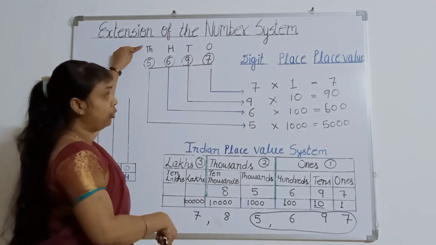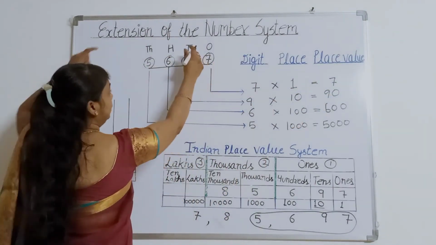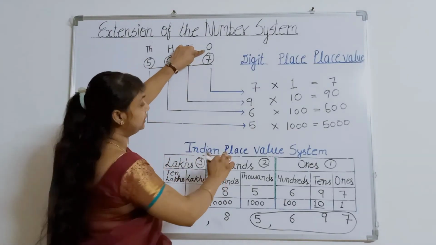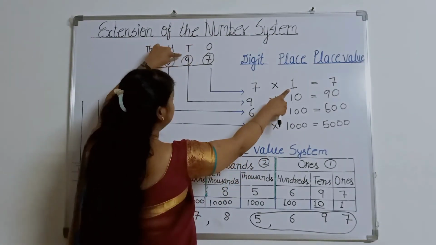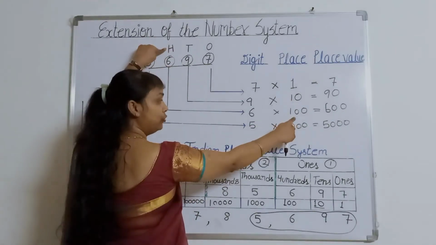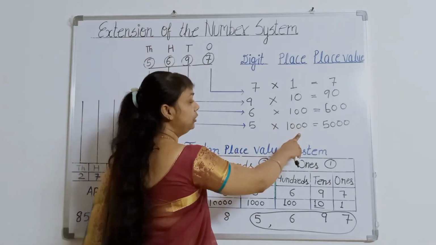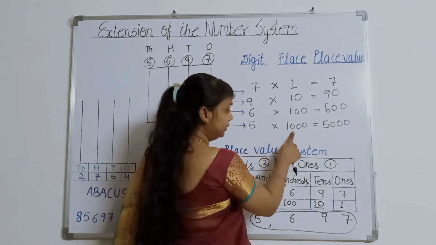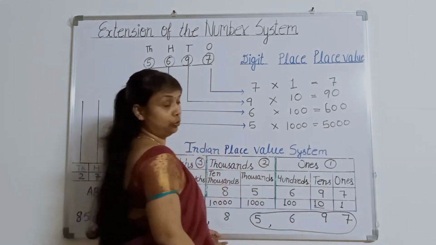Now, if I am talking about the place value, it is very simple. You have to do nothing, only you have to write like this. If it is ones, then you have to write 1. If it is tens, then you have to write 10. If it is 100, you have to write 100. And if it is 1000, you have to write 1000. For calculating place value, you have to multiply this digit with this place. We will get the place value.